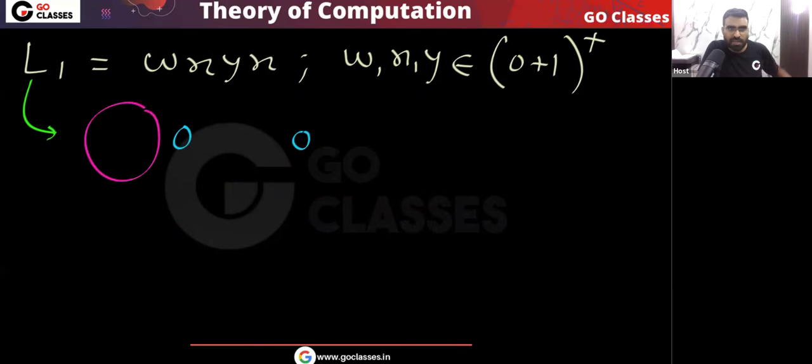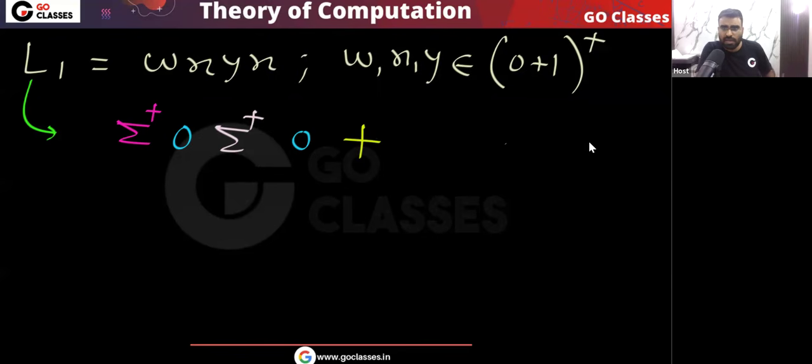Okay. Now this part I will consider as w, this part I will consider as y. But remember, they must be sigma plus. Yes or no? So I can say this is also sigma plus, this is also sigma plus. Okay, is this point clear? This is also sigma plus, this is also sigma plus.